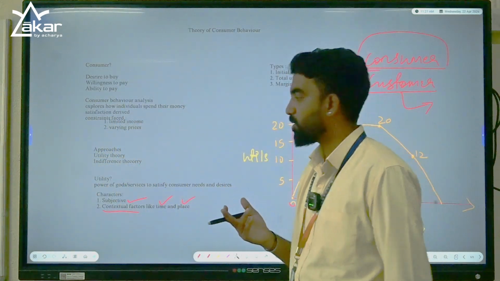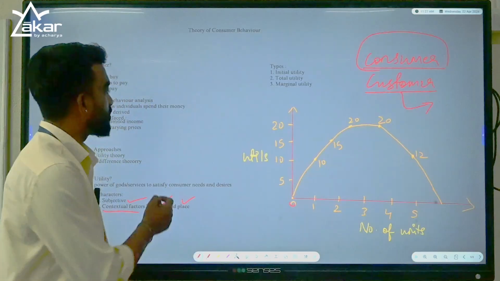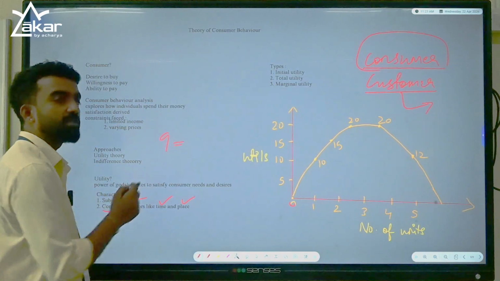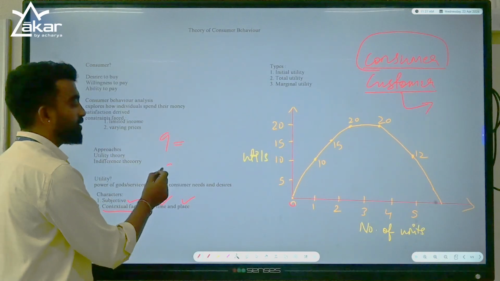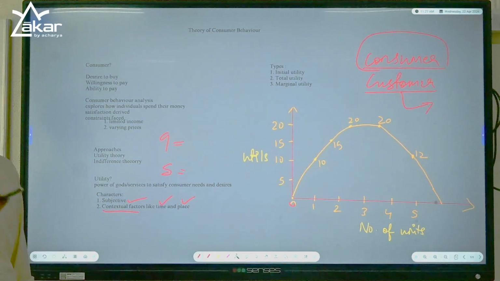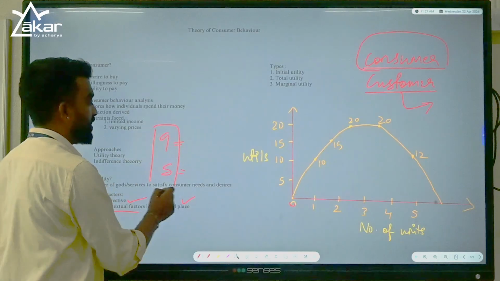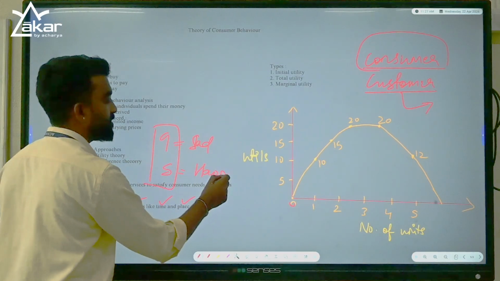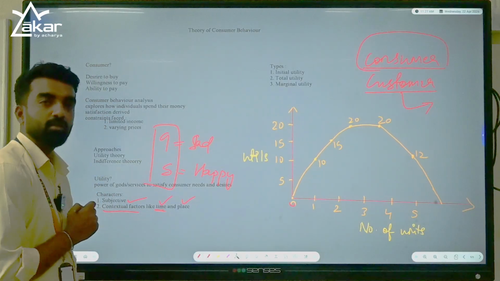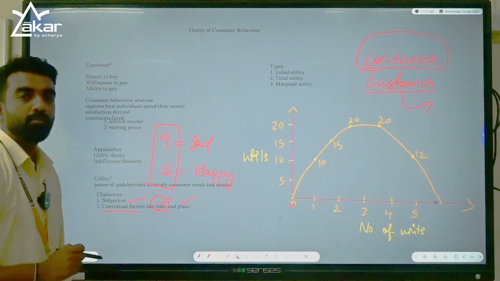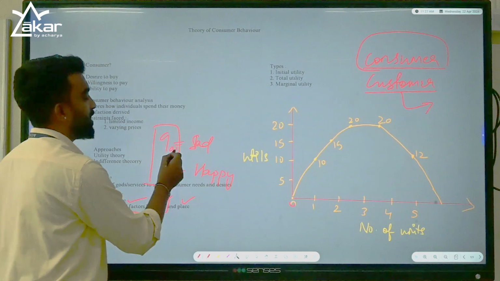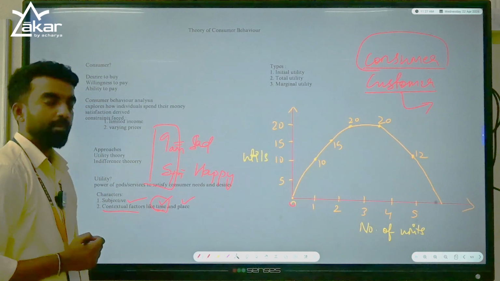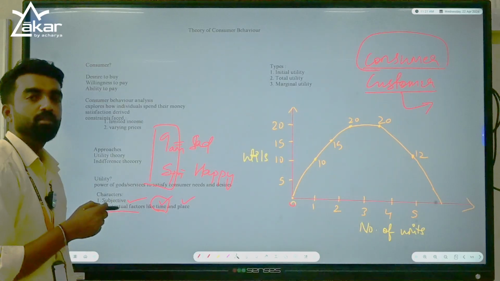Let's say you go to attend college. A bell rings at 9 o'clock. Are you satisfied with this? No, right? You feel bored or sad for this. The same bell rings at 5 o'clock in the evening. You will be happy with the same action or same bell. Here you are sad and here you are happy. Right? Because it depends on the contextual factor, based on the time. The same bell, same sound, same ring. At 9 a.m. you are sad and at 5 p.m. you are happy because the satisfaction depends on the time.